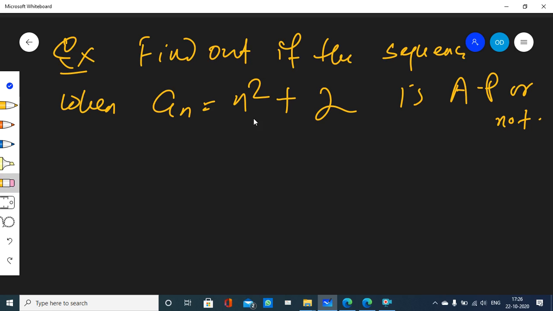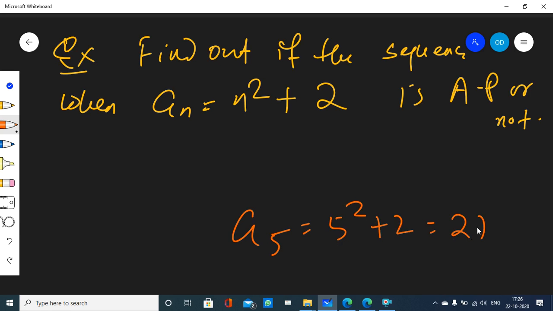So we have a sequence here whose nth term is defined as n square plus 2. What does it mean? If I want to find out the fifth term, what shall I do? The position square. The position of the fifth term is 5, so 5 square plus 2. The fifth term is 27. Clear? That is what it means.